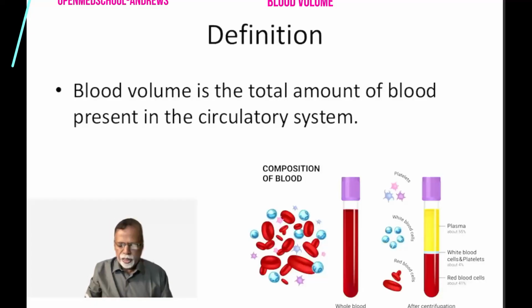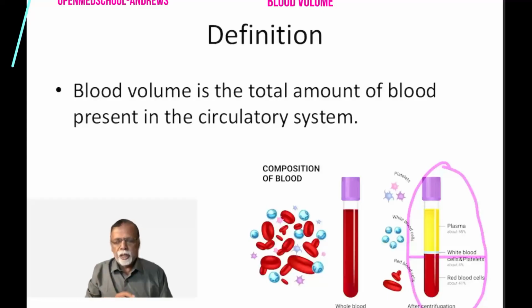So it is clear. And last session we studied the components of the blood. That is around 45% is RBC, 1% is the Buffy coat, and the remaining around 55% is the plasma.